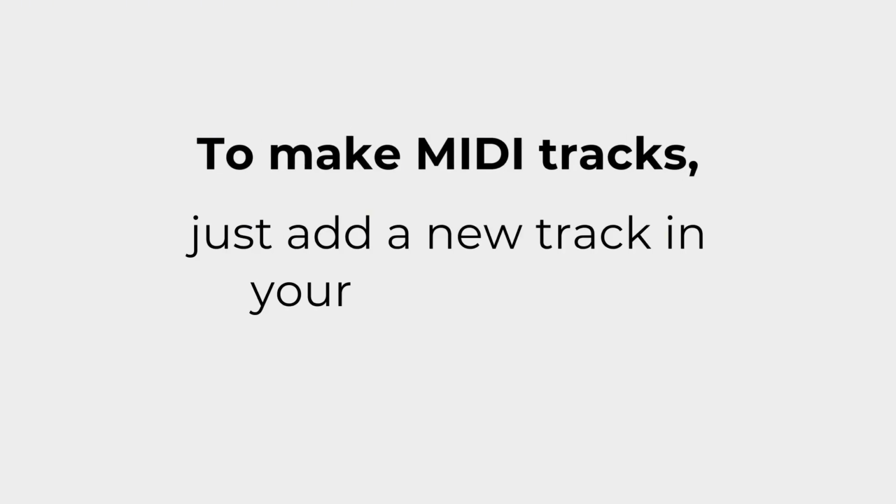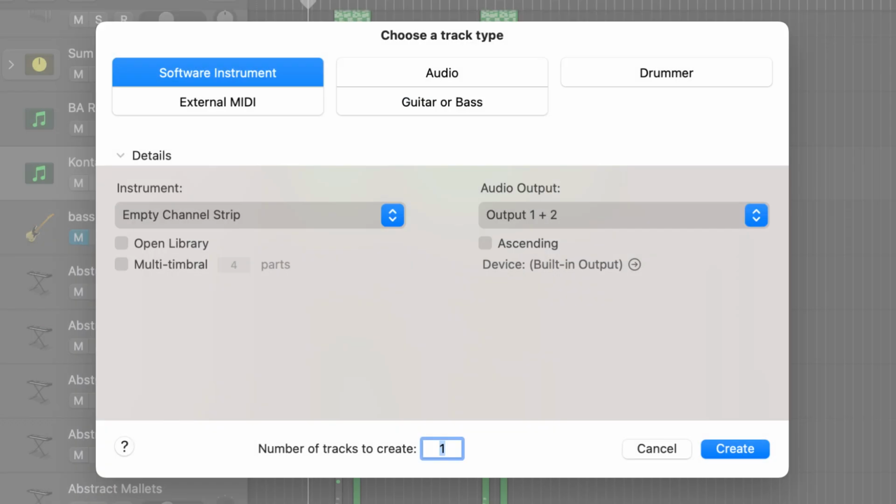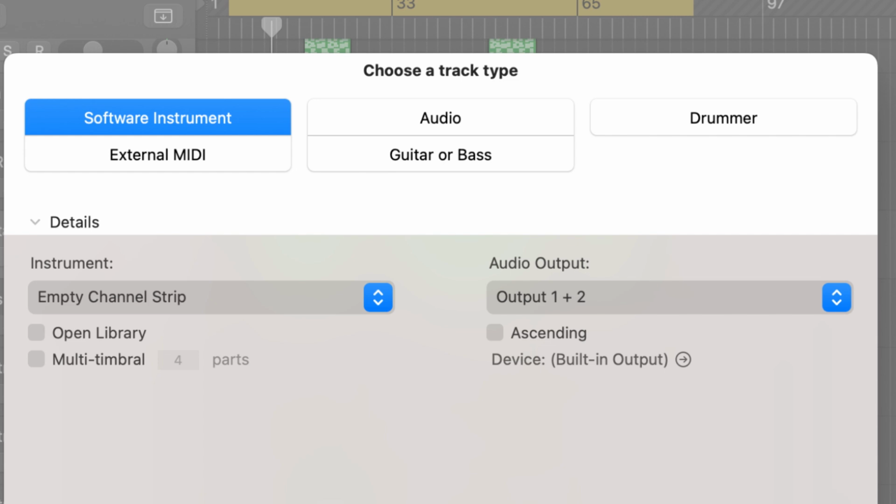To make MIDI tracks, just add a new track in your workstation. In some DAWs, choose Add Track, and then you pick from the various channel types. In Logic Pro X, you will see Software Instrument, which is a MIDI channel, Audio, which is an audio channel, Drummer, which is an editable wave kit, External MIDI, which is also a MIDI channel, and then you see Guitar or Bass, which is an audio channel.